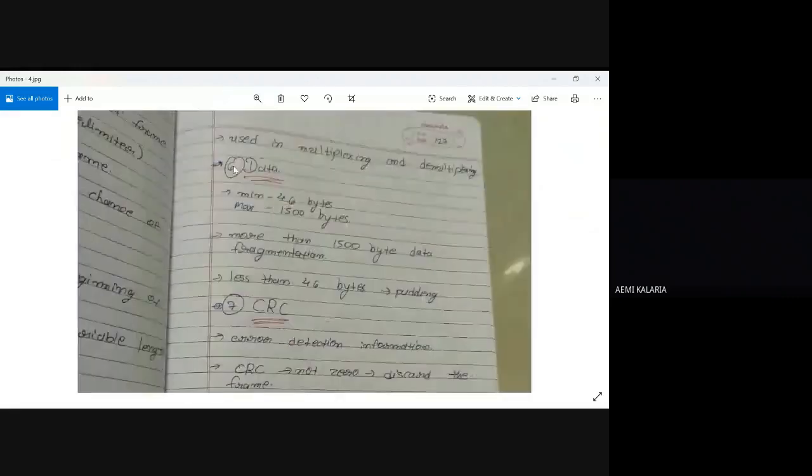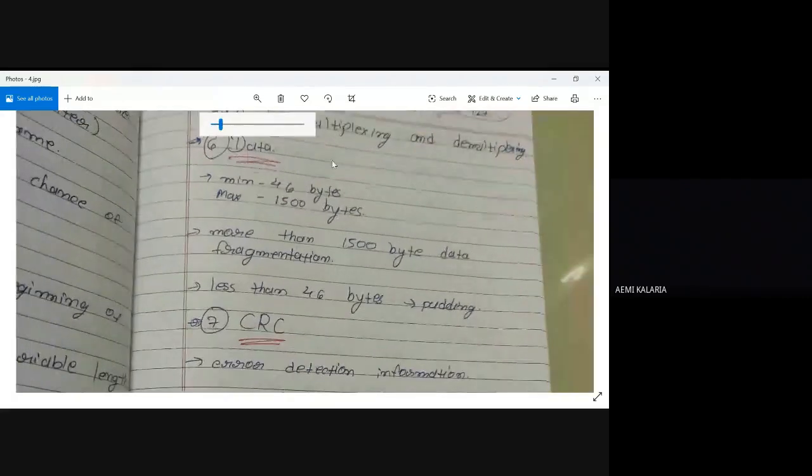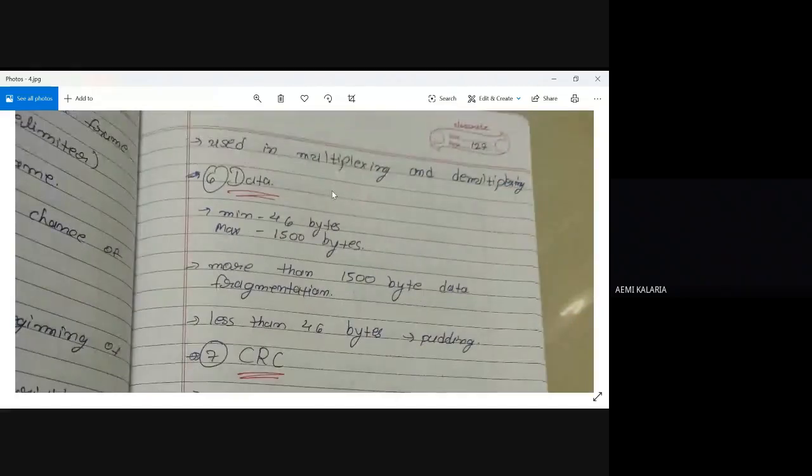We are mentioning this type for multiplexing and demultiplexing. If we know what protocols we are using at the higher layers, then it is easy for us to apply multiplexing as well as demultiplexing. So that's why we are mentioning type in our frame.